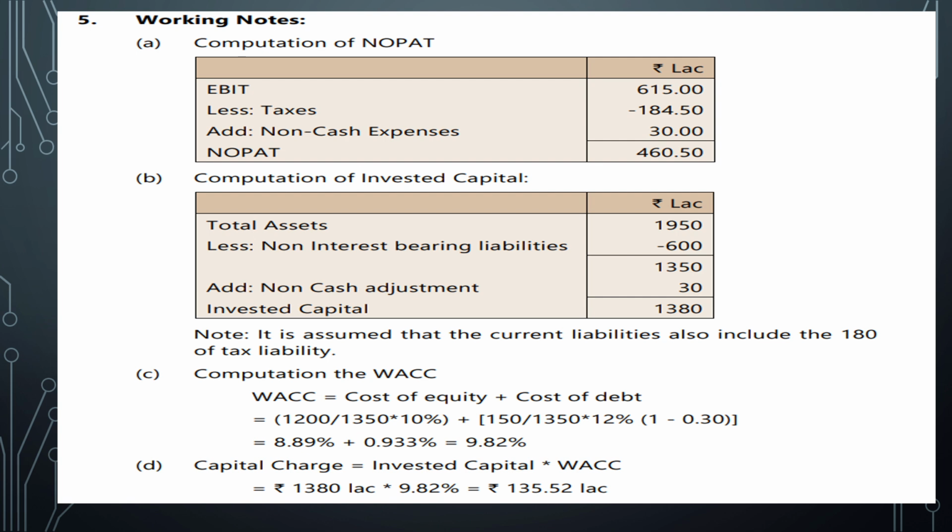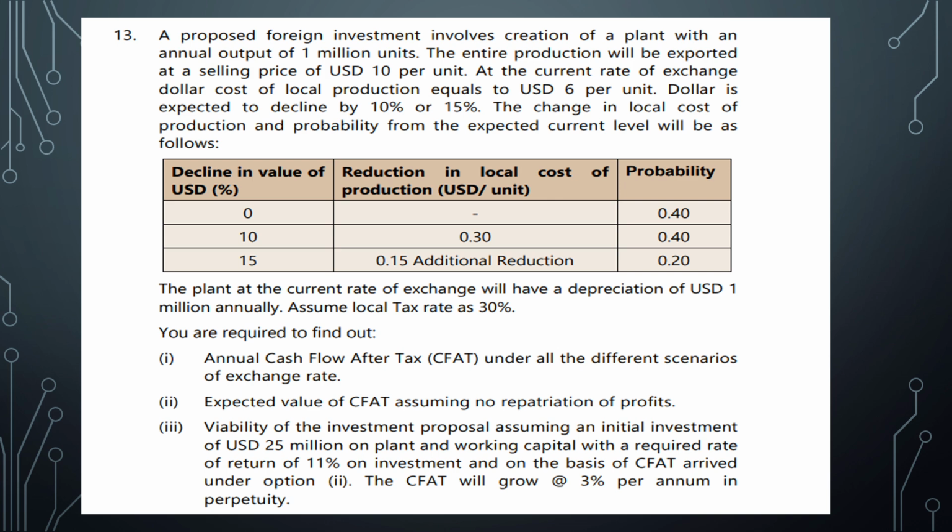So the NOPAT will be 460.5 lakhs and your capital charge will be 135.52. So 460.5 minus 135.52 will give 396.28 lakhs. So that will be your economic value added.